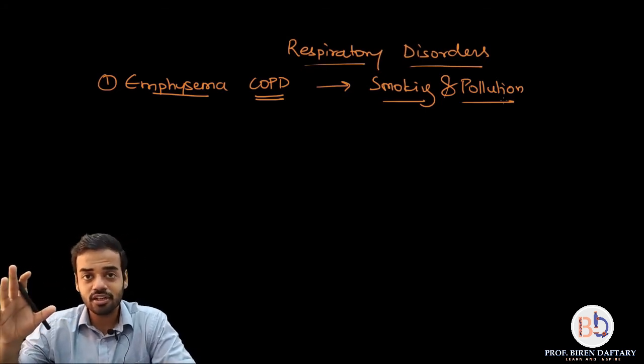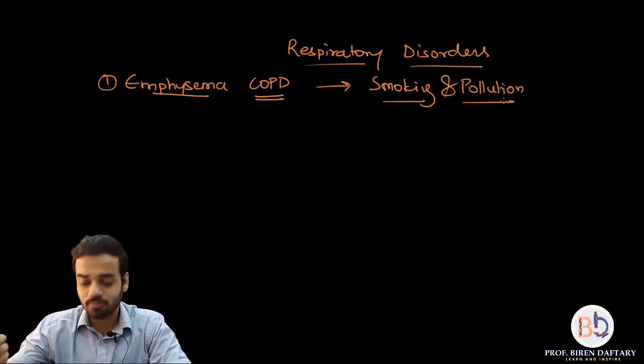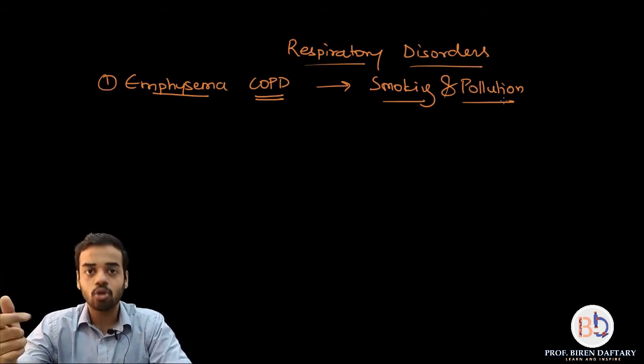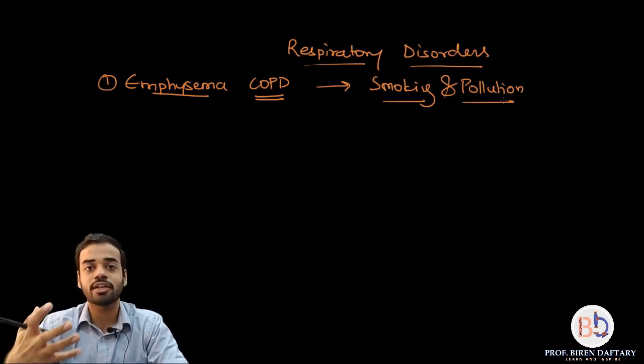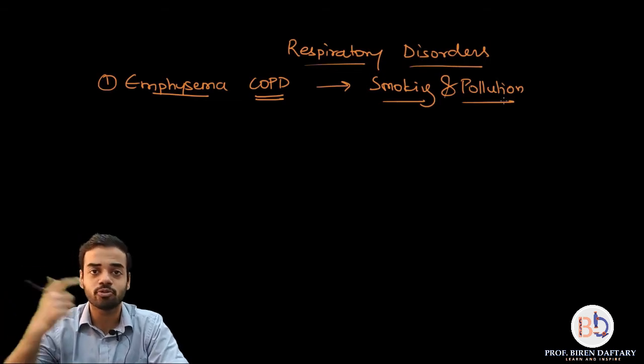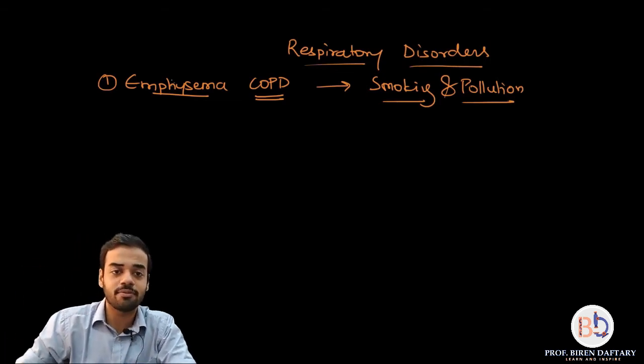So is this clear? So all the disorders which are caused due to smoking or pollution, please remember the prevention is to either stop smoking or to avoid the air polluted areas, or if you cannot avoid them, wear a protective covering mask or something like that, which will prevent that air from going into your lungs. Okay, so that is your first disorder, which is emphysema.